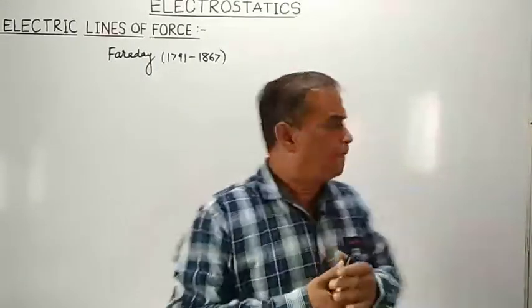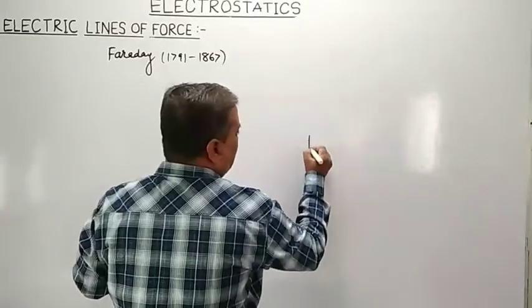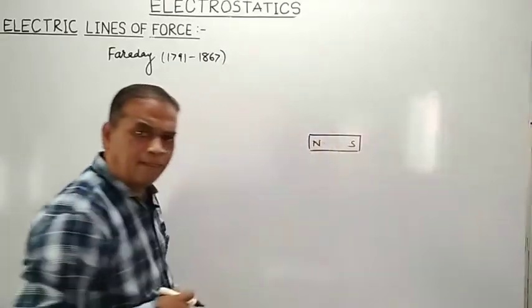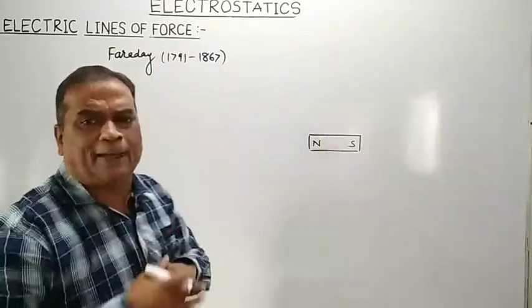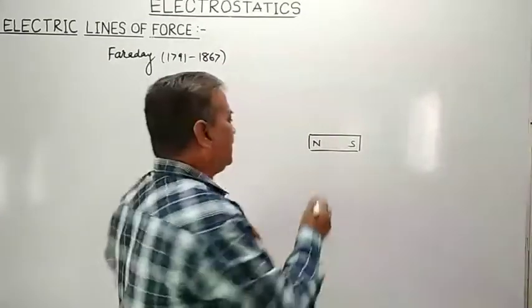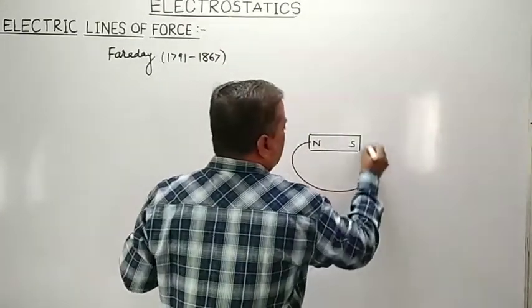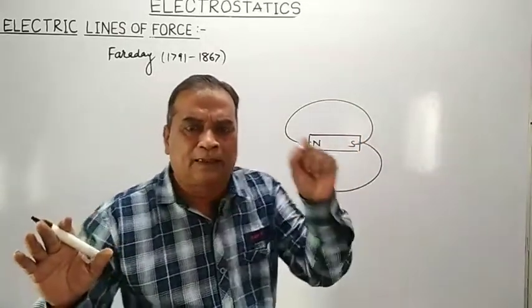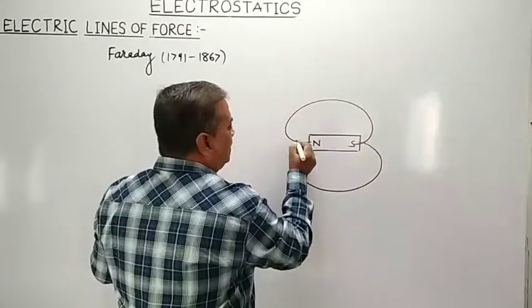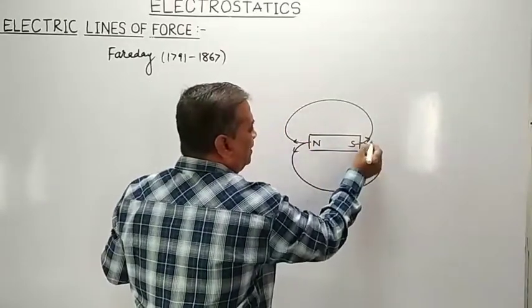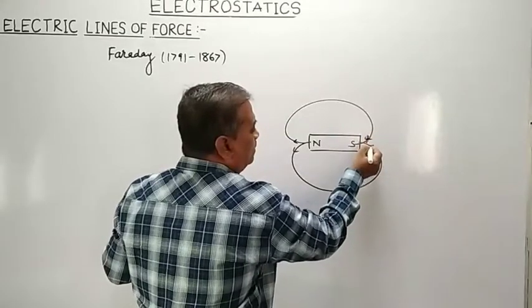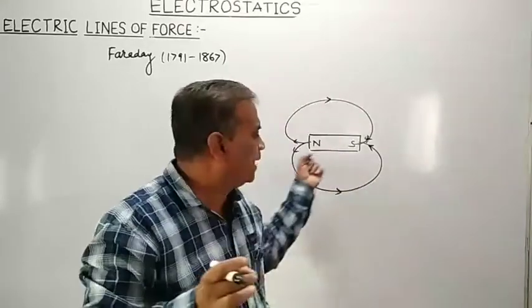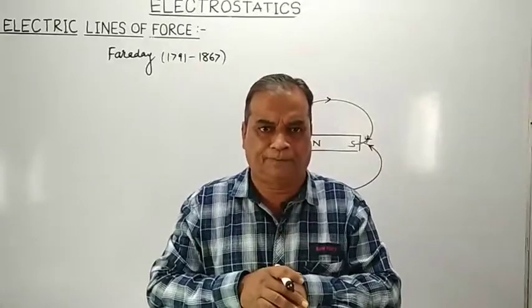Lines of forces. As we know, in case of a magnetic field, suppose we have a bar magnet. Surrounding the bar magnet there is a magnetic field, and that magnetic field is made up of magnetic lines of forces. These magnetic lines of forces originate from the North Pole and come to end on the South Pole.